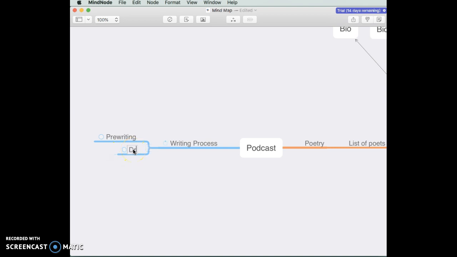So drafting and add another one. I'm just going to put etc. because you guys know the writing process. So every time you finish a step, you just click on it and it checks it off.